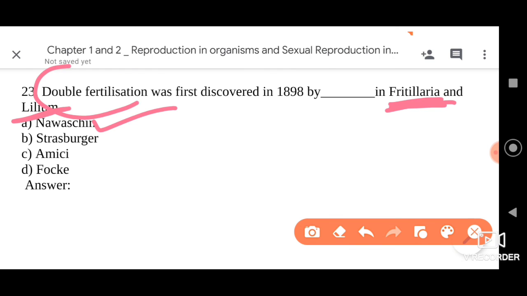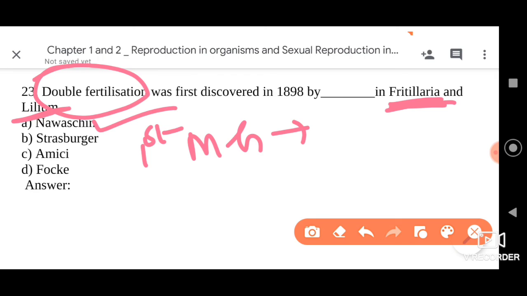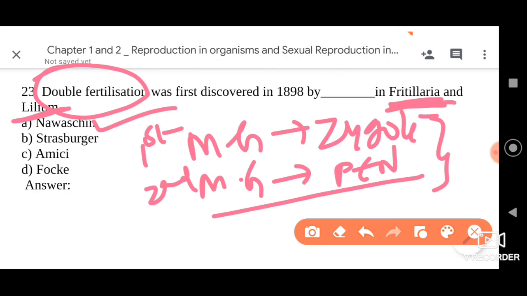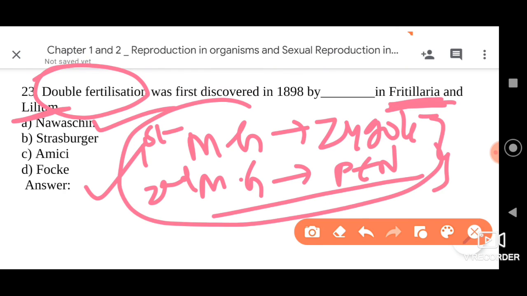So double fertilization, as I explained, is an important part of the angiospermic plants, where after the pollen grains are formed, inside them they have a vegetative cell and a generative cell. The generative cell further divides to form two male gametes. The first male gamete fuses with the egg present in the embryo sac to form the zygote, and the second male gamete will fuse with the secondary nucleus of the embryo sac to form the primary endosperm nucleus. This is what we call double fertilization, as fertilization is occurring two times.